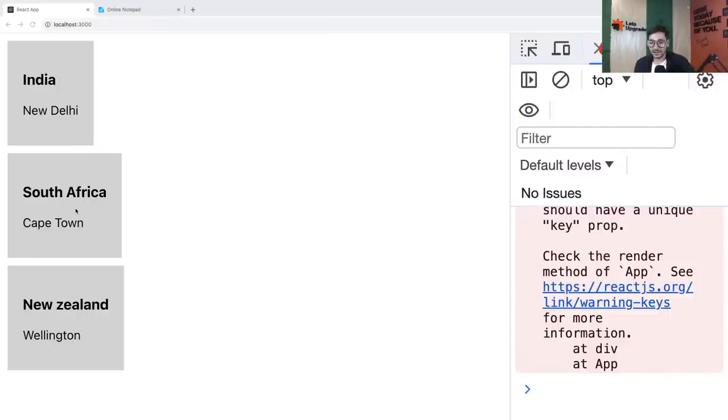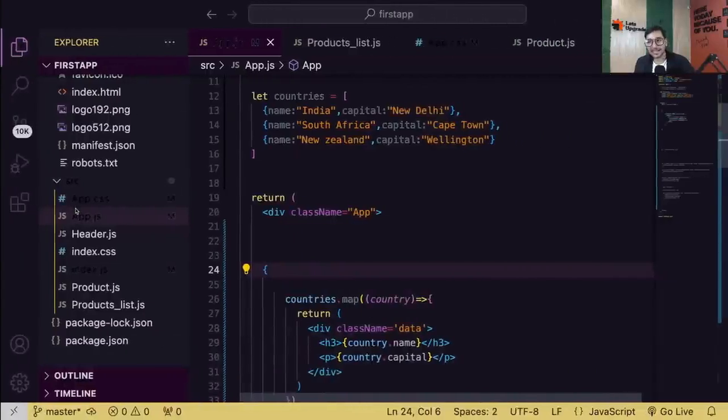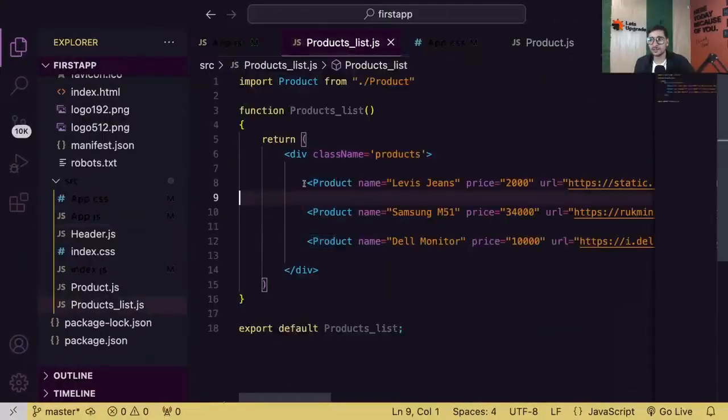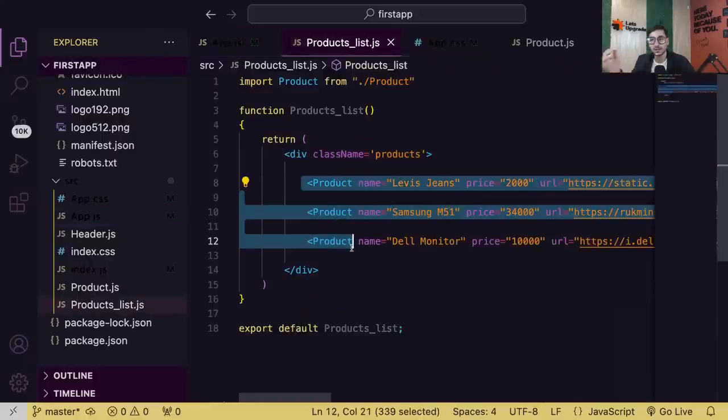Guys, so are we cleared with this? Everyone? Are we cleared with this idea now? Please tell me. And guys, now you can do it on any element that you want to loop. So same can be done on products as well. Here we are loading product 3 times. Put this data in an array of objects and then apply a loop.